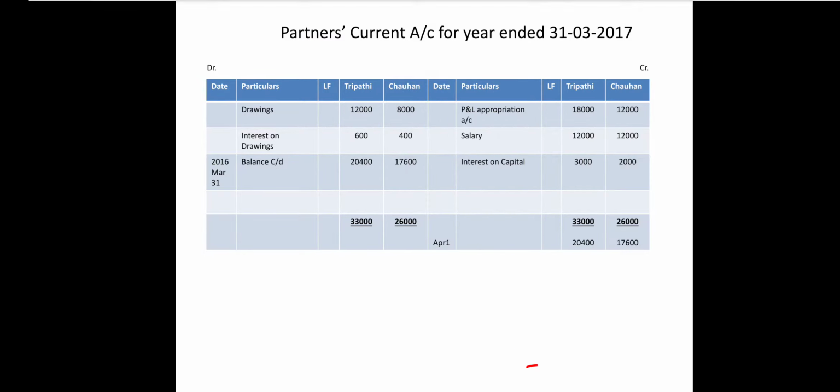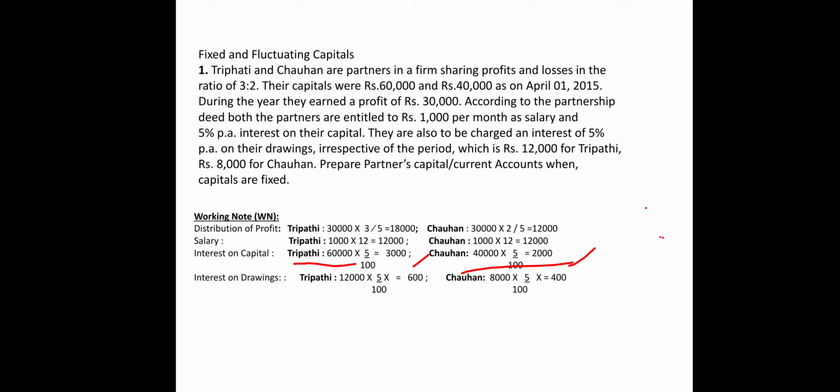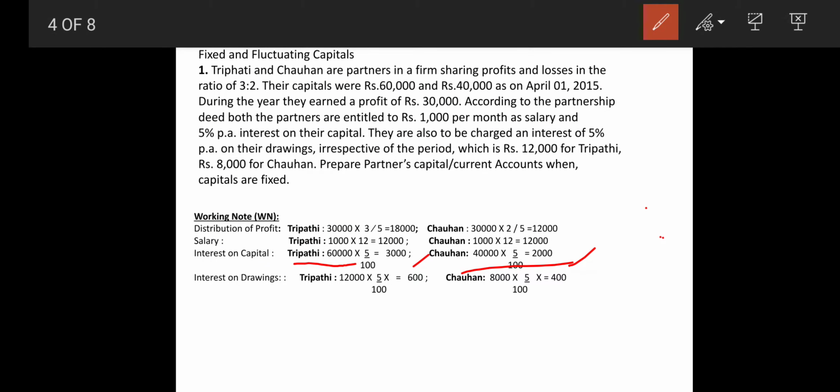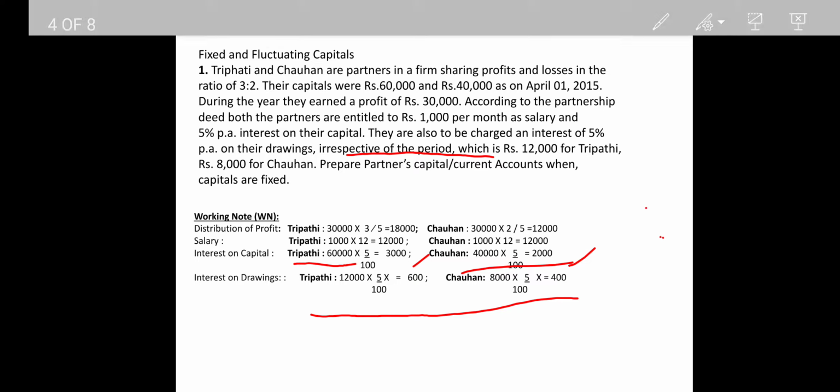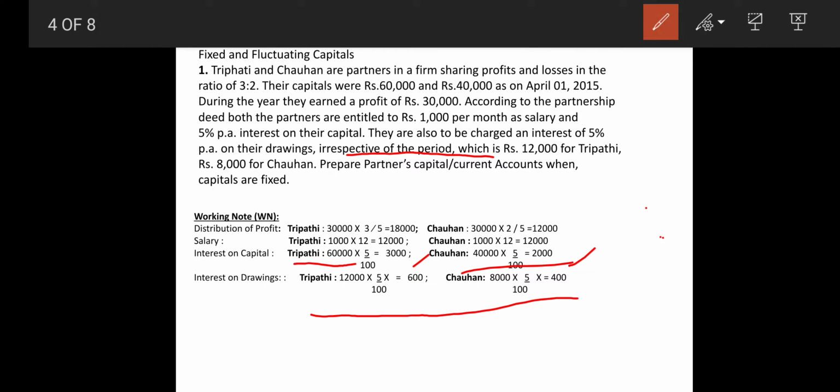On the first page, here comes your interest on drawings. They mentioned they are also charged interest per annum on drawings irrespective of the period, meaning they had not mentioned any period, so we will be giving that for the full year. Interest on drawings, Tripathi 12,000 he has withdrawn. So 12,000 multiplied by 5 upon 100, multiplied by 6 upon 12.